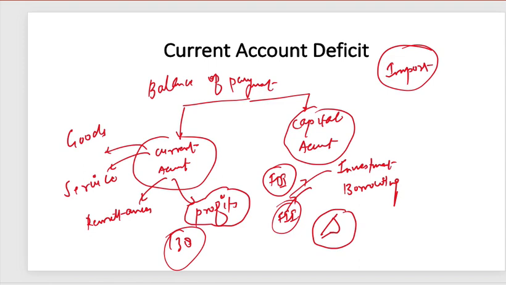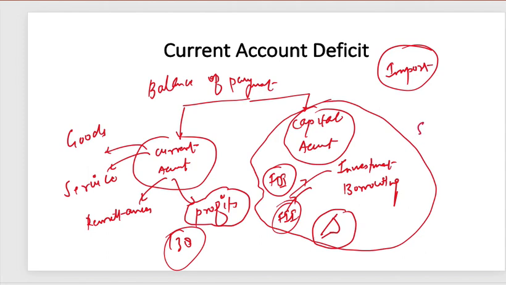As I said, India imports in the current account, whereas India is a favorable ground for investment. That means in capital account we have surplus. And you might be aware that India keeps on talking about ease of doing business ranking so as to get more and more investment.